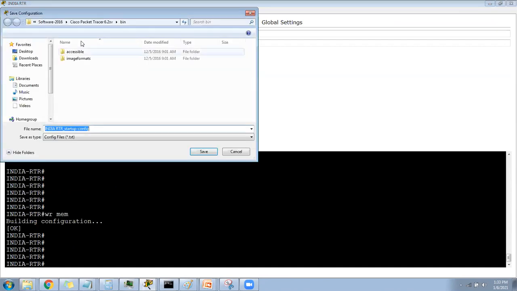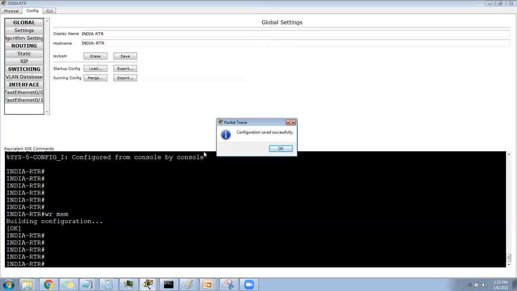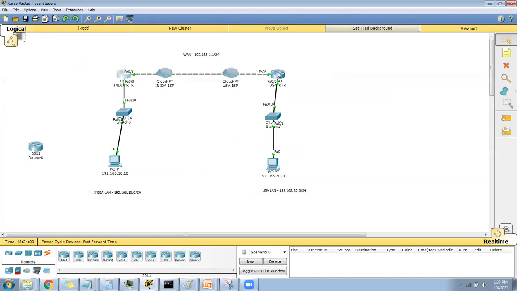Export. So where I'm going to export, let me do it on desktop. India router startup configuration. Okay, then I don't need to use that again. Okay, configuration saved successfully. Then okay, so let me remove this router. Done.